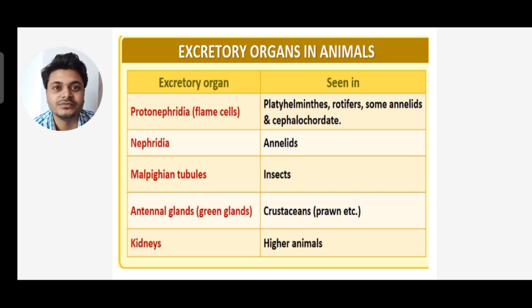Malpighian tubules are the excretory organs for insects. The antennal gland or green gland is the excretory organ for crustaceans, that is prawns. Last is the kidney, the excretory organ for higher animals.